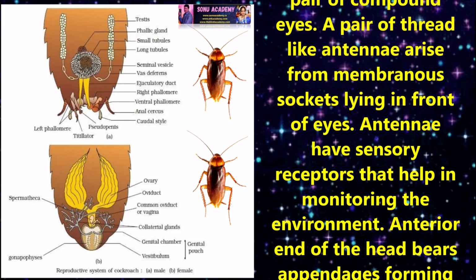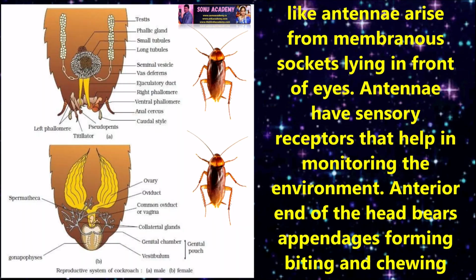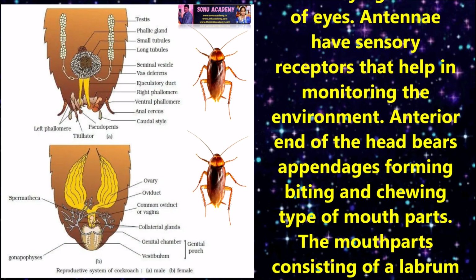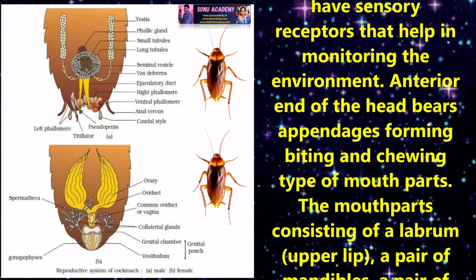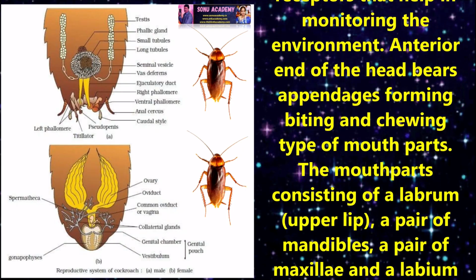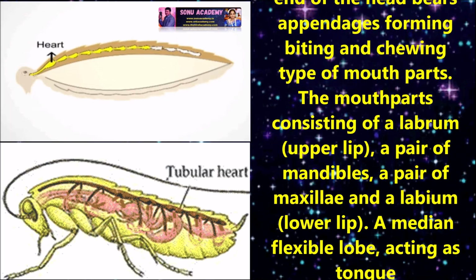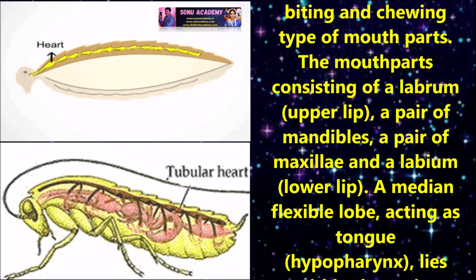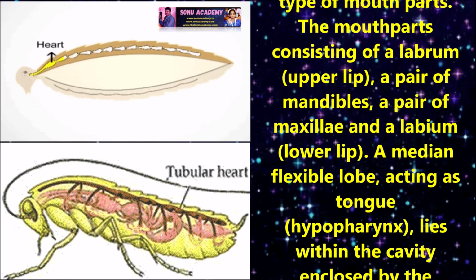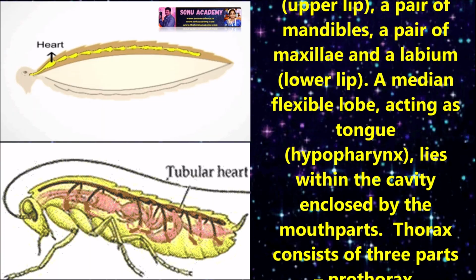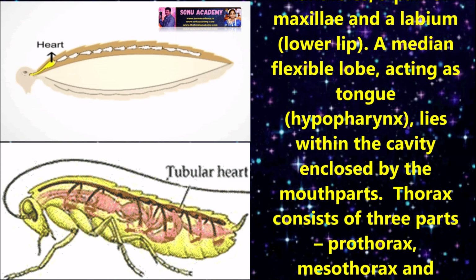Anterior end of the head bears appendages forming biting and chewing type of mouth parts. The mouth parts consist of a labrum, meaning upper lip, a pair of mandibles and a pair of maxillae, and a labium, meaning lower lip, and a median flexible lobe acting as a tongue. Hypopharynx lies within the cavity enclosed by the mouth parts.